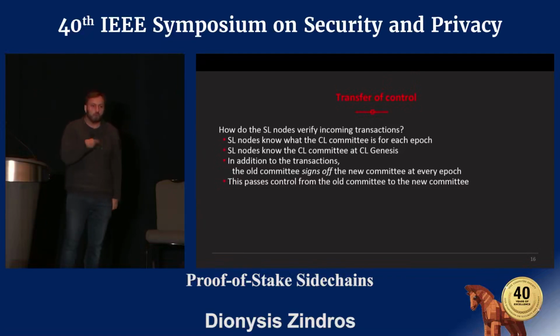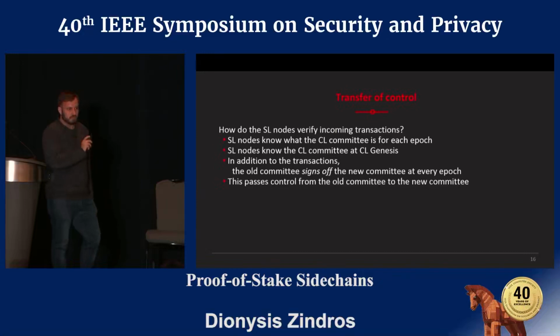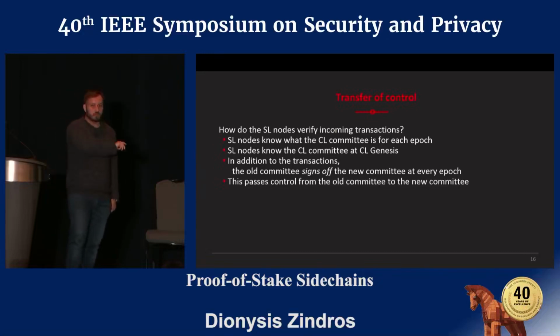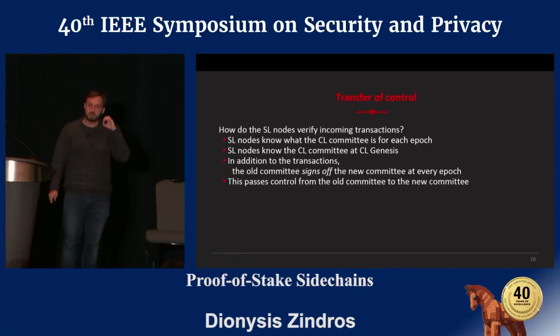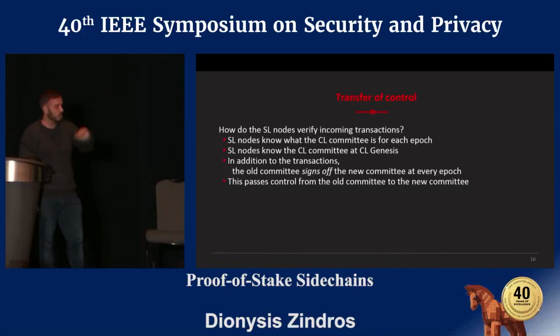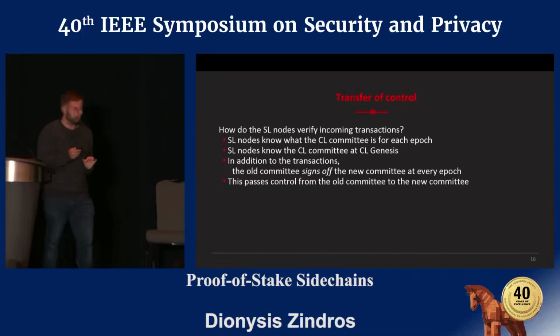And then as the epochs evolve, the elected committee that voted for which transactions took place on the computation layer also votes on a different statement that says what is the new committee on the computation layer. So the previous committee of the previous epoch in the computation layer, they sign a certificate that says these are the transactions that took place, and this is the new committee for the new epoch. And they make this certificate statement, they post it on the settlement layer once every epoch.